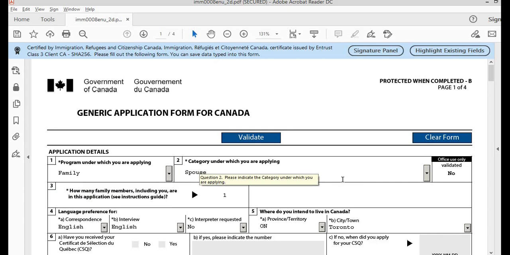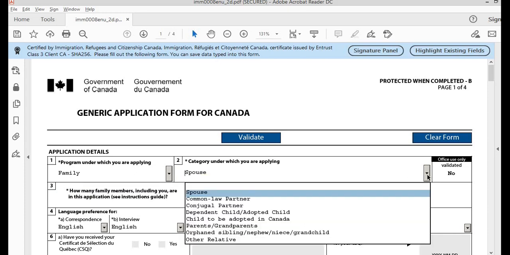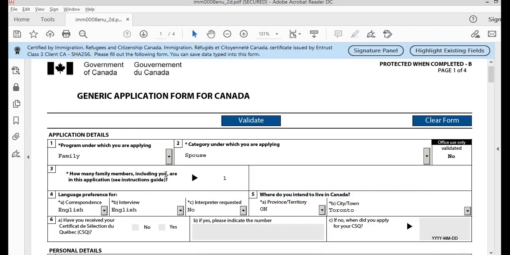Category under which you are applying. If you are sponsoring your spouse in this application, it will be how many family members including you are in this application. I am assuming you are sponsoring your spouse alone in this application, so it will be 1.